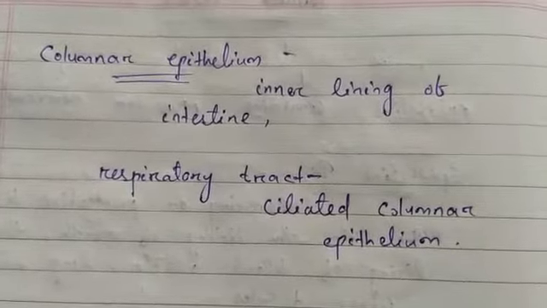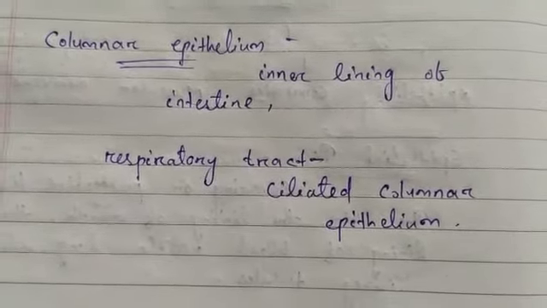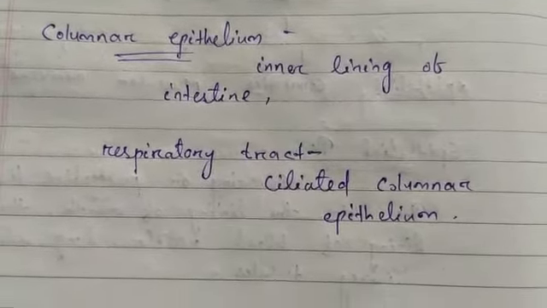In the respiratory tract, it has cilia, which are hair-like projections. These cilia move and their movements push the mucus forward to clear it. Since the columnar epithelium has cilia, it is also called ciliated columnar epithelium.